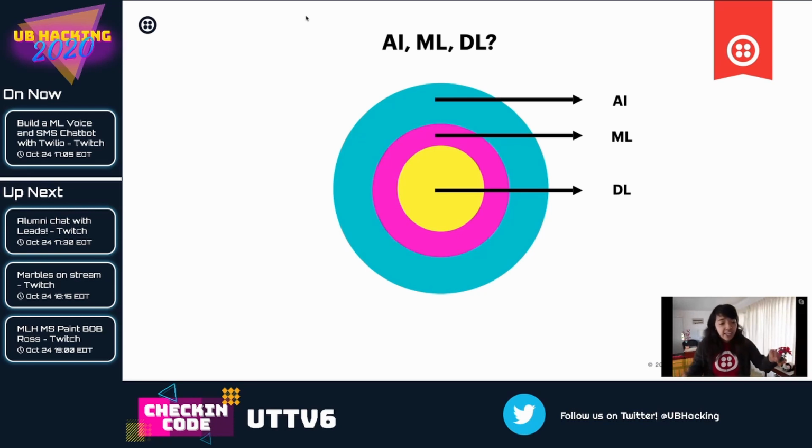Machine learning, or ML, is a subset of AI that uses algorithms to parse data, learn from that data, and make decisions based on that data and what it has learned.